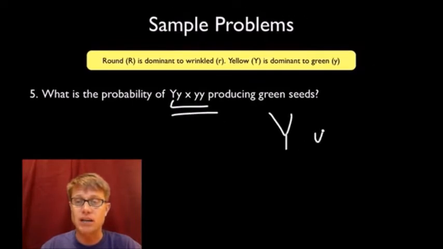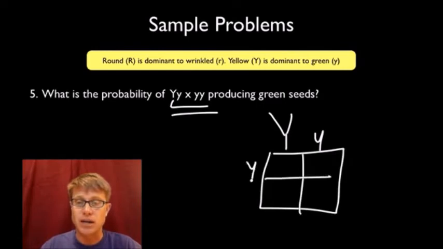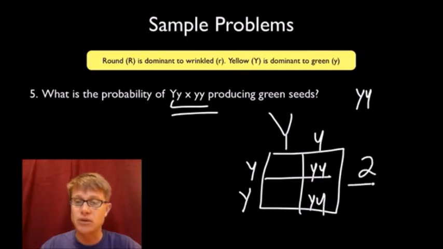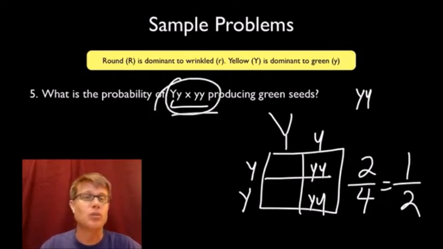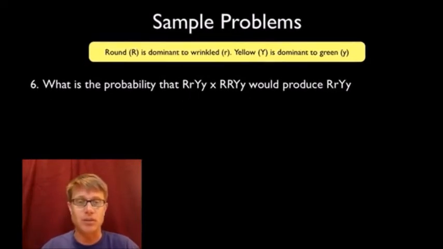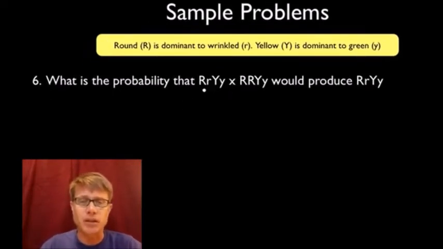Big Y, little y, crossed with little y. And we're looking for green seeds. Green seeds, remember, are going to be little y. And so I could get it here, I could get it here, and so that is a 2 in 4, or a 1 in 2 probability of green seeds. So even though you might think you're super smart, do a Punnett square. Now this is a problem that we'll sometimes get on the test as well.